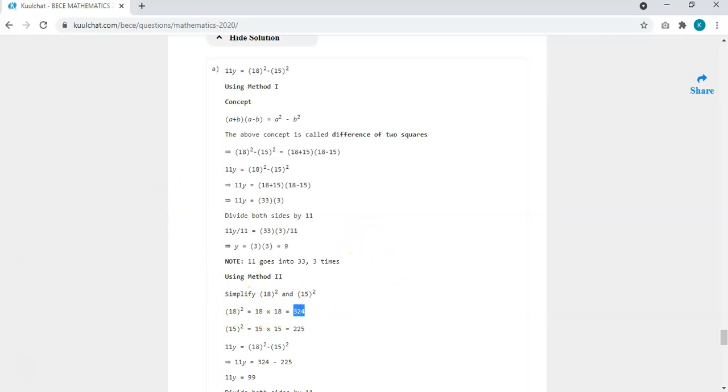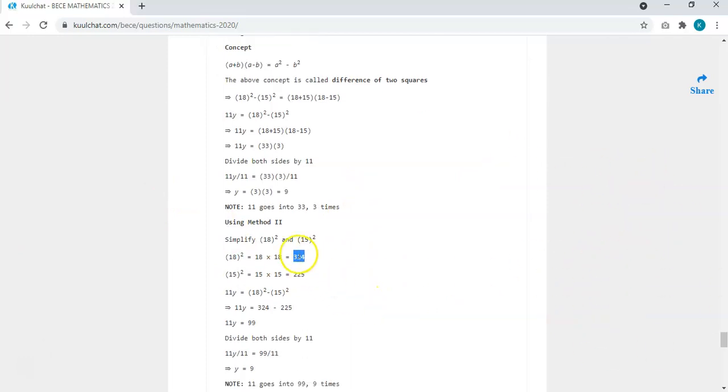You can do the calculation and see 18 times 18. So you do them, then you simplify. Because of our time, you can do the calculation and verify if you get this value. Now 15 squared is the same as 15 times 15. So when you simplify it, you get this one.